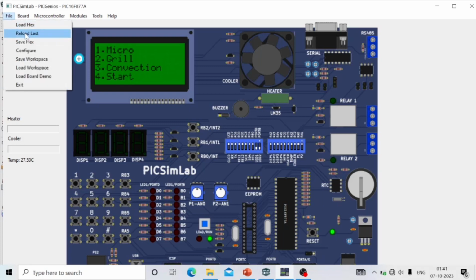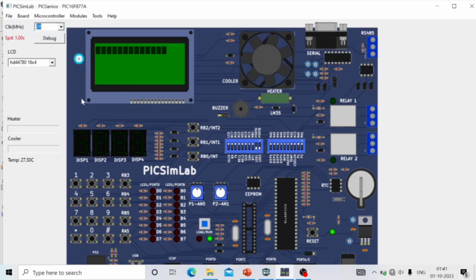Let's reload the last. Okay, it is displaying power on microwave oven. Here are the different menus I have included in the program. If I press key 1, then it will show microwave. If I press 2, then it will be grill mode. If I press 3, then it is convection mode. If I press 4, then it is start mode.